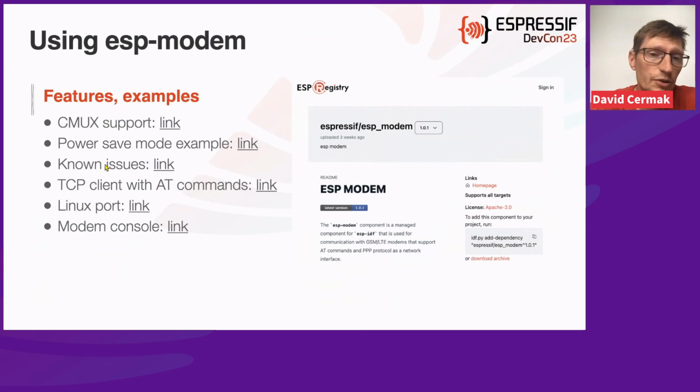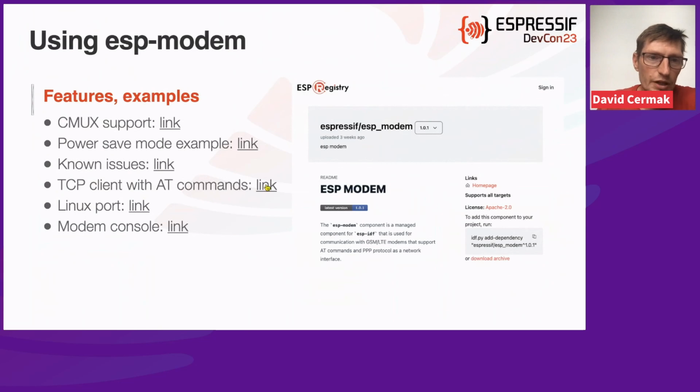Some of them might not support it at all. So please check this link if you want to use CMUX and you are basically deciding on which modem, which device you want to use.